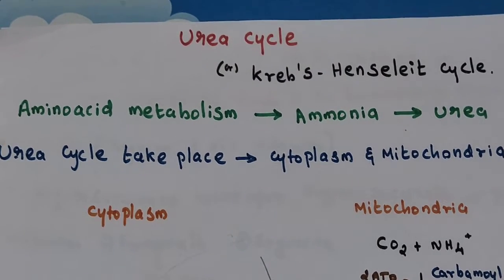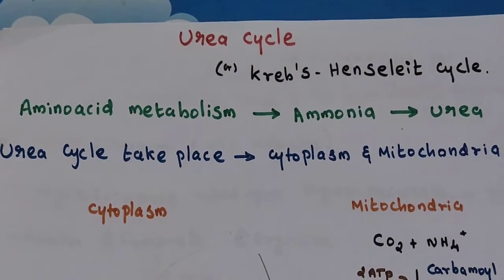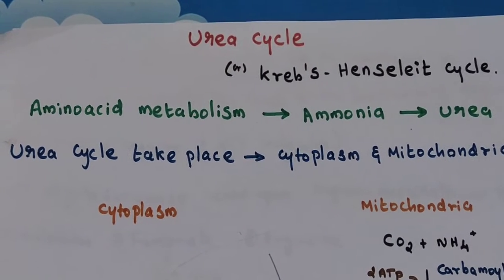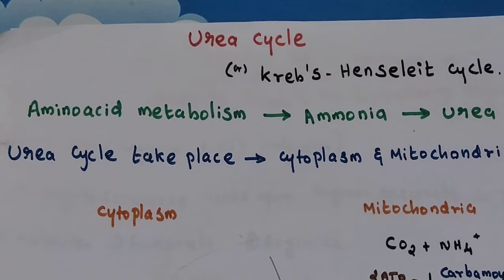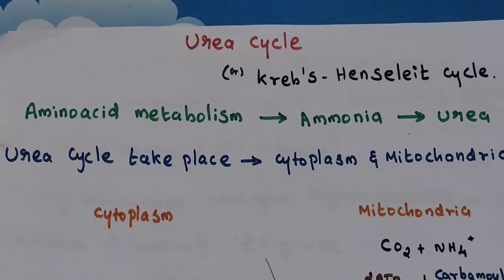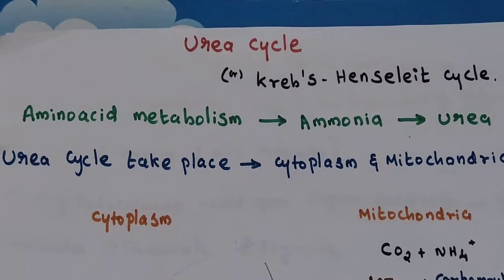In this video, we want to look at one more large answer question, the urea cycle. The urea cycle is also known as the Krebs-Henseleit cycle. What happens in the urea cycle?